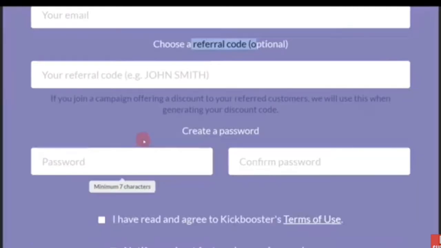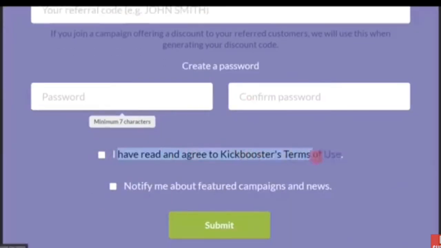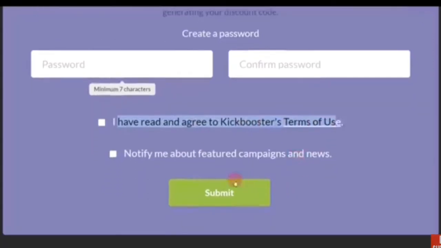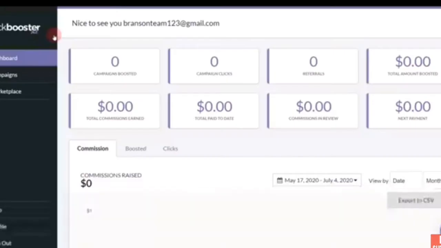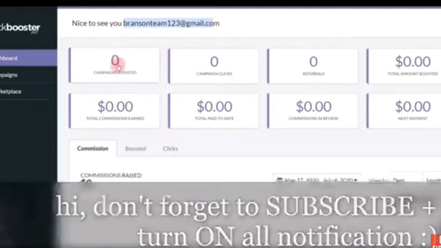At the same time, when you come down here, you need to choose a strong password, and then you confirm. Then you have to confirm here that you have understood the terms and communication, and then it will take you to our dashboard. As you can see, this is our new sign-up and our dashboard, and this is the email that we have used to register.